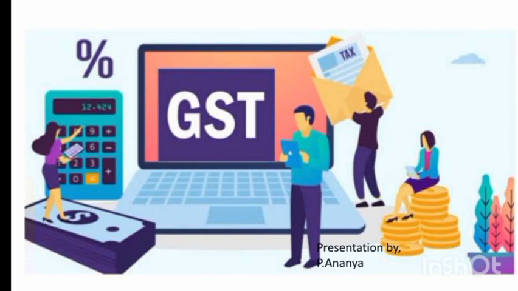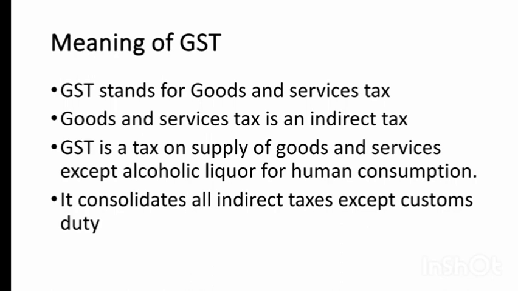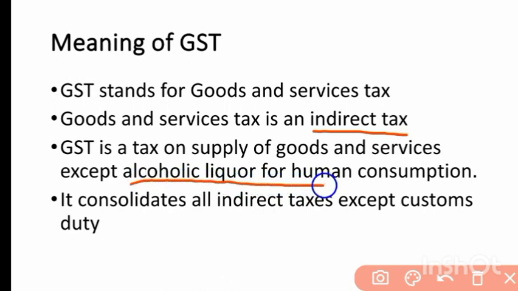Now, what is GST? GST is a goods and services tax. It is an indirect tax, levied on the supply of goods and services, except alcoholic liquor for human consumption. That is, GST is levied on the supply of all goods and services apart from alcoholic liquor for human consumption.